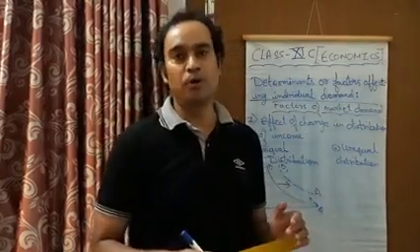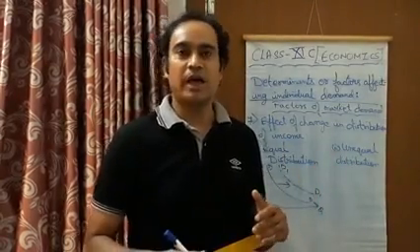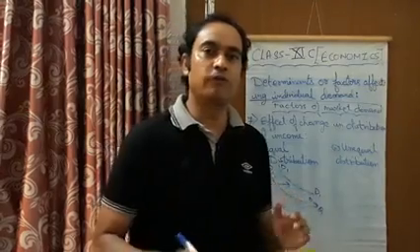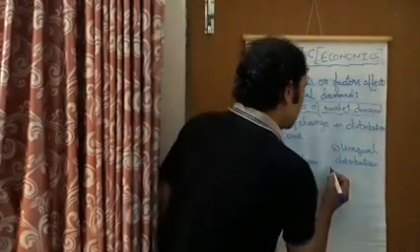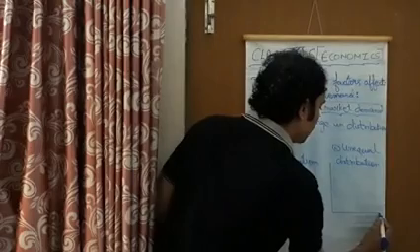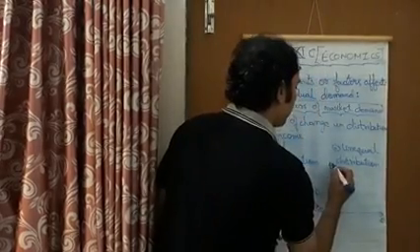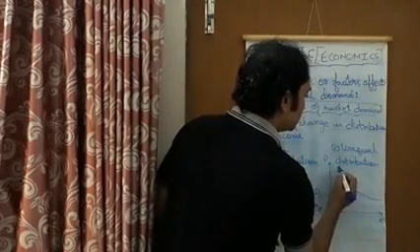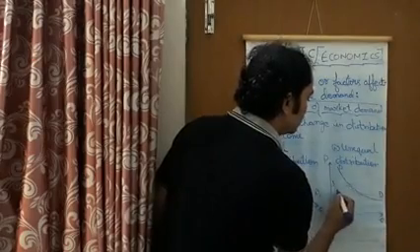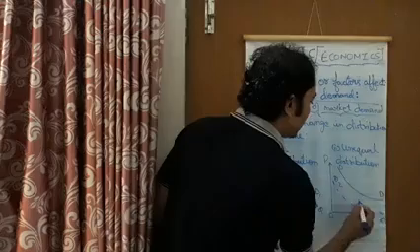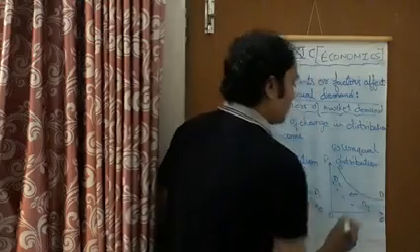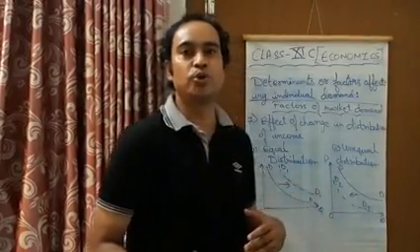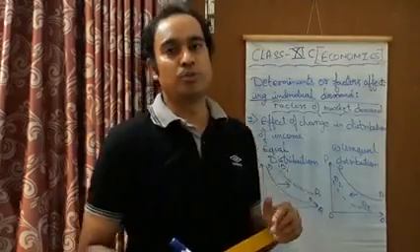Poor people will not be able to demand the same quantity of goods, and this is why the demand in the market for this particular commodity will fall down. So this shows a leftward shift in the demand curve, that is from DD to D2, D2. Right? So a leftward shift in the demand curve takes place due to unequal distribution of income.